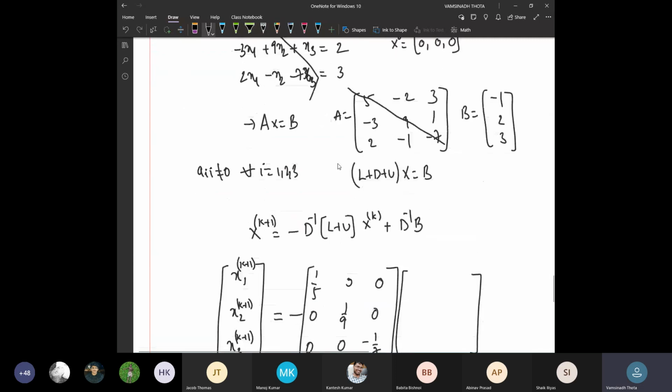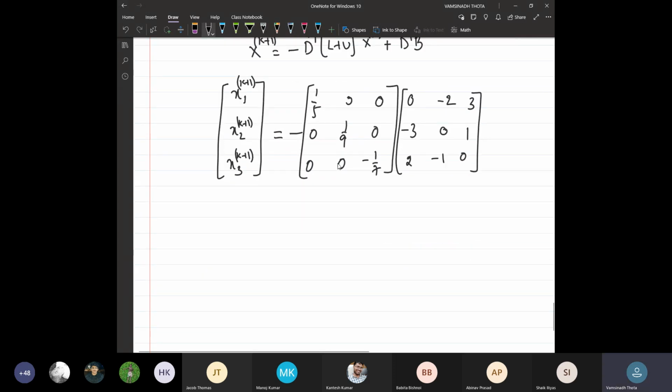L plus U is 0, minus 2, 3, minus 3, 0, 1, 2, minus 1, 0. And then the kth iteration values, that is xk for the first variable, the kth iteration value of the second variable, and of the third variable, plus D inverse times B. One should not forget this one.